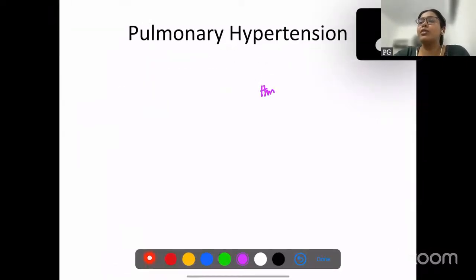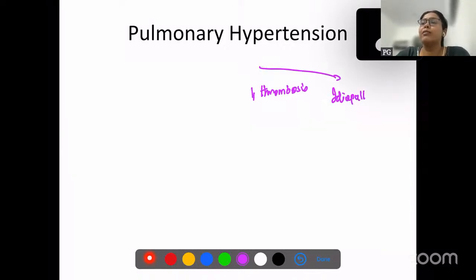Thrombosis we have discussed. Or lastly, idiopathic.